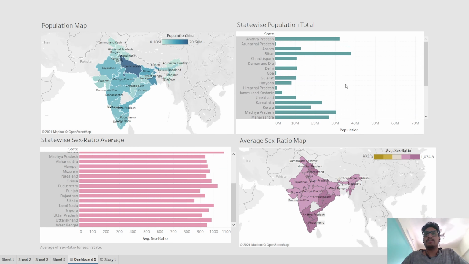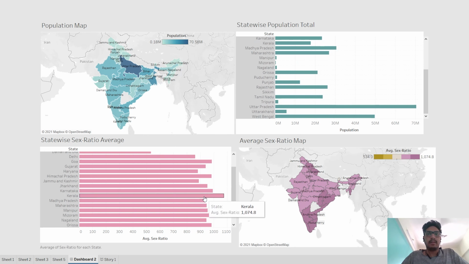So this is a small visualization. Kerala is the highest, having a 1074 sex ratio, which means for every 1000 males there are 1074 females.